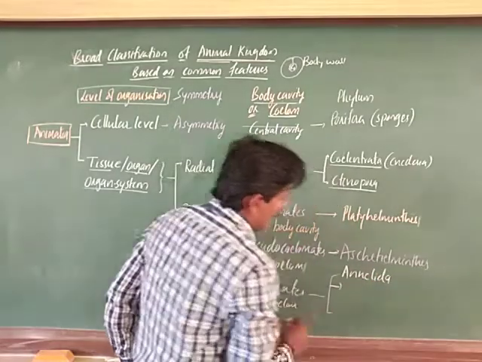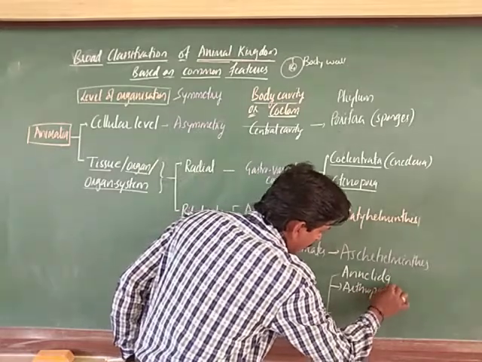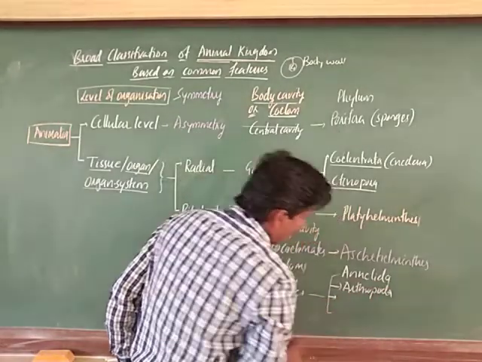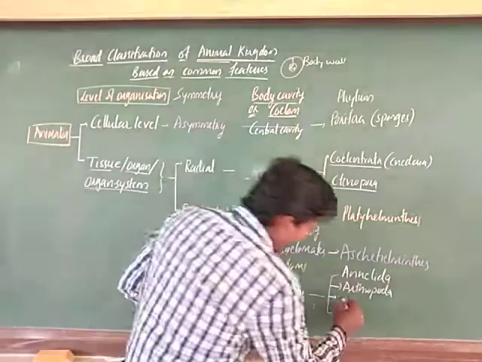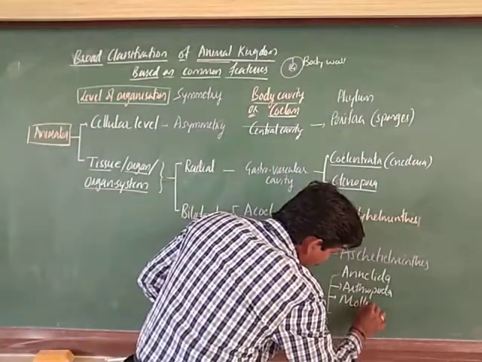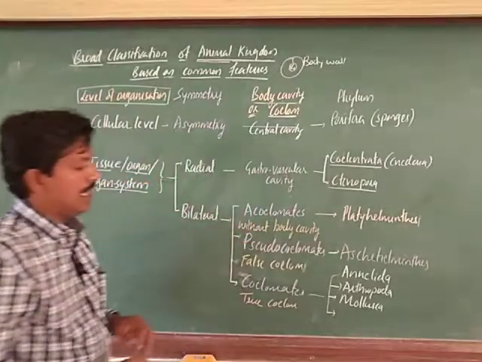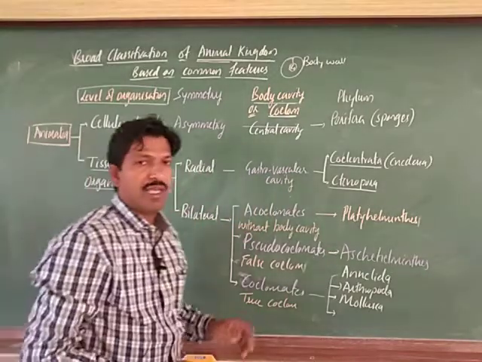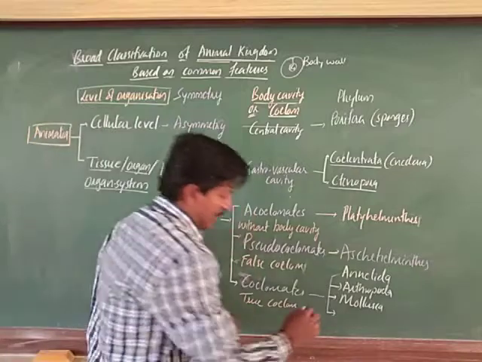Next one is Arthropoda, and next is Mollusca. Next is the next invertebrate phylum, that is called Echinodermata.